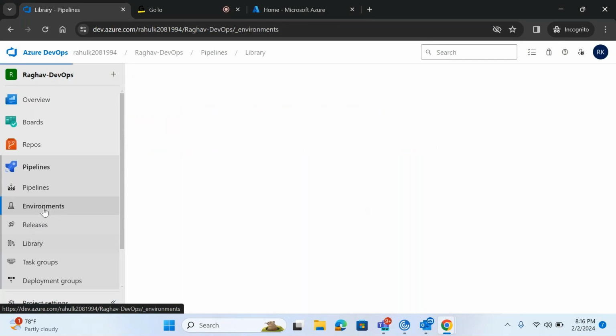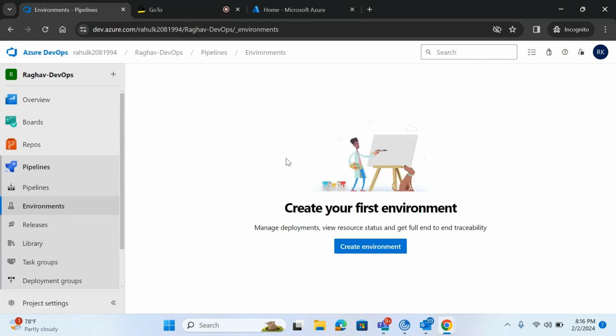And what is the environment? Suppose you have three environments. You have seen the branching strategy, we have dev, test, and so on. If you want to deploy in dev, you don't have to create a separate pipeline. If you want to deploy in test, you don't have to create a separate pipeline.